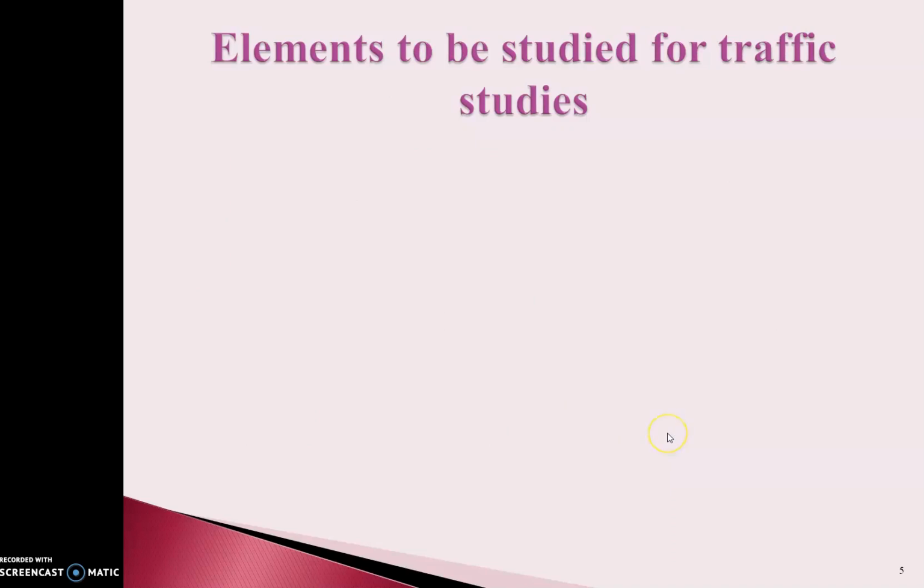Next, further moving towards the syllabus. One most important point is the elements to be studied for traffic studies. As earlier, we said that we need to study the traffic flow. So by using which parameters can you study that very easily? First of all, road users. You should know the volume of the road users, the capacity of the road users, the thinking of the road users, or the overall mentality or phenomena of the road users.